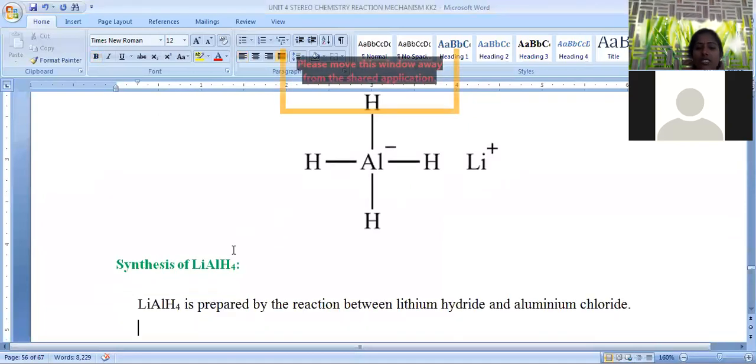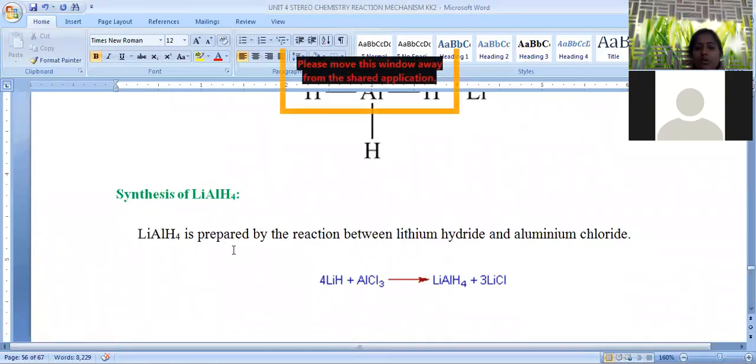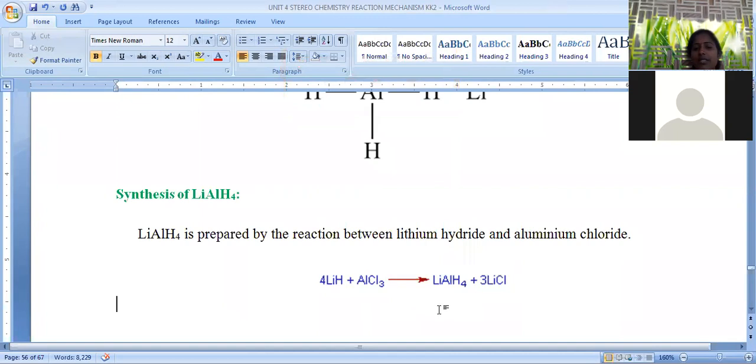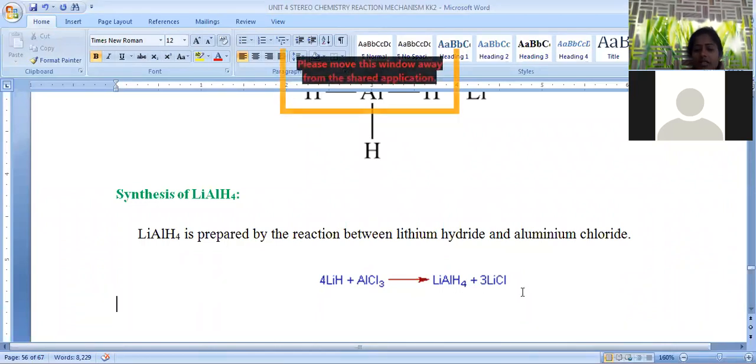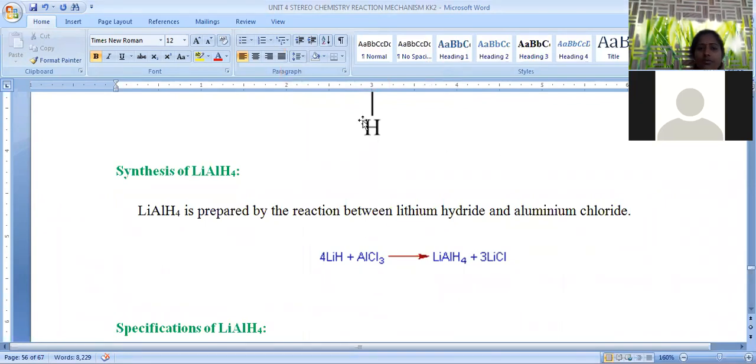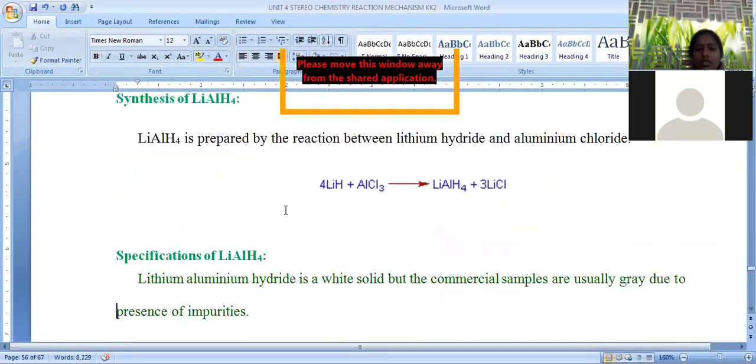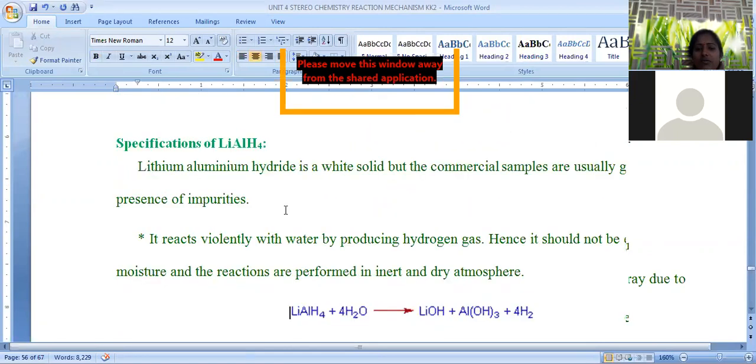Okay, now let us see the synthetic process of lithium aluminium hydride. Lithium aluminium hydride is synthesized by mixing lithium hydride with AlCl3. AlCl3 is the Lewis acid, aluminium trichloride. Lithium hydride treated with aluminium fluoride gives lithium aluminium hydride, and the byproduct is lithium fluoride. So this is about the chemical synthesis of lithium aluminium hydride. Treating lithium hydride with AlCl3 forms lithium aluminium hydride by the elimination of lithium chloride. Now let us see the specifications of lithium aluminium hydride.